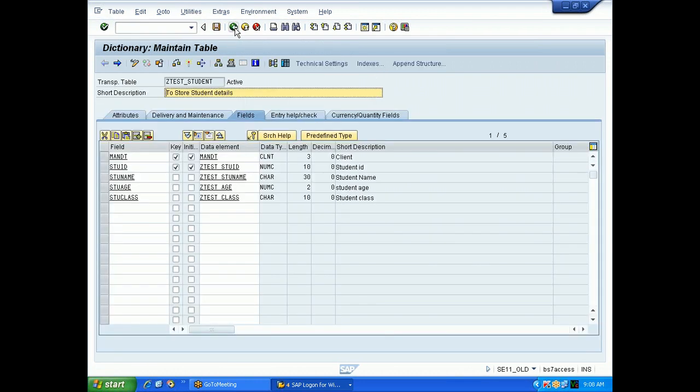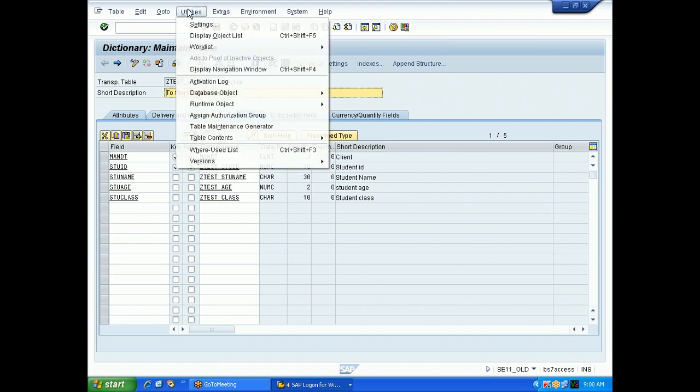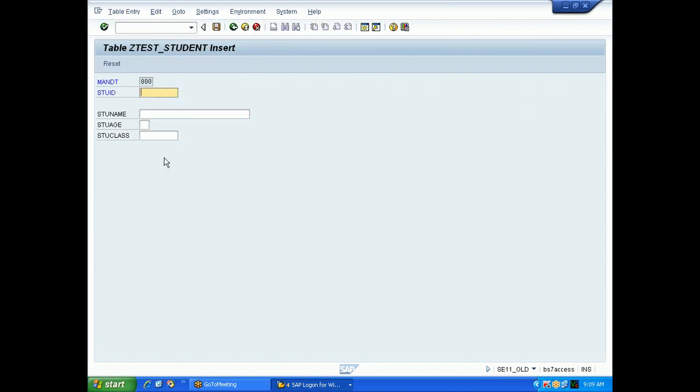How to create entries in a table? How to create some records inside the table? Go to utilities, table contents, create entries. Here I will say student ID 1, 2, 3, 4, student name some Ranga, student age 7 years, student class second class. Student ID must be maximum 10. There is no compulsion to give all 10 digits.